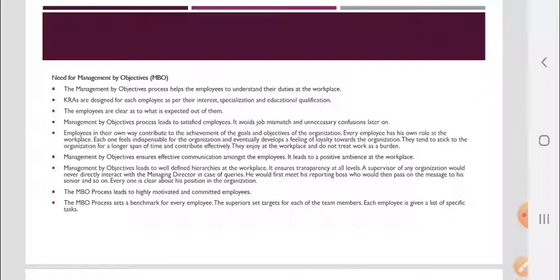The management by objectives process leads to highly motivated and committed employees. The process sets a benchmark for every employee.